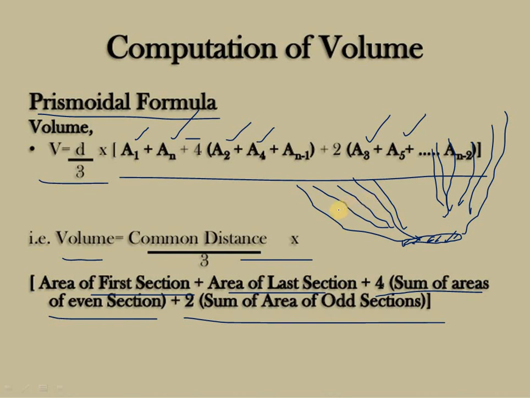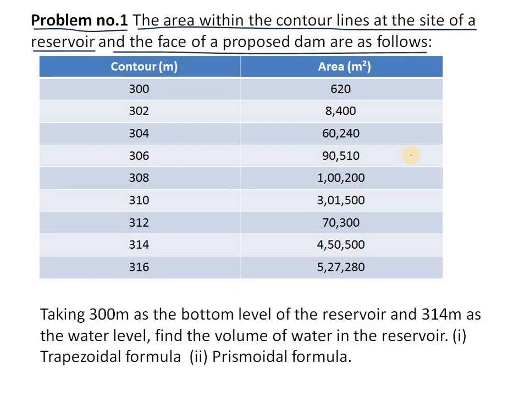The water will be coming in this way. So this is the contour area, or capacity of the reservoir, that we calculate, and by this the quantity of water will be calculated.